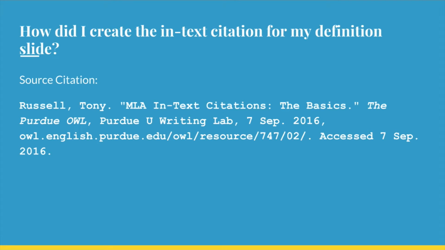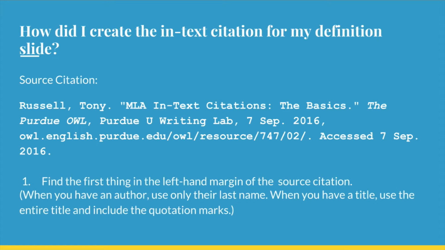So step 1 for creating your in-text citation would be to find the first thing in the left-hand margin of the source citation. When you have an author, you're only going to use their last name, and when you have a title, you'll use the entire title, including the quotation marks. Here, I've got an author, so I'm only going to borrow their last name.